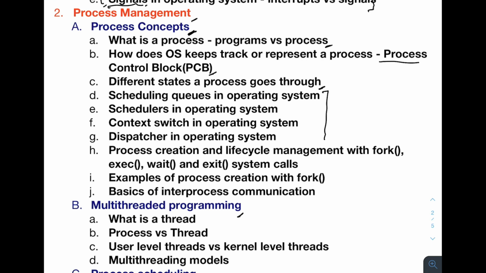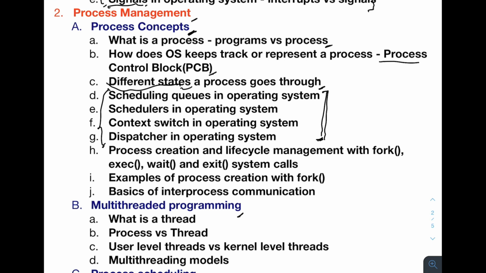These are not very important for understanding a process. But when we talk about process scheduling, before that you should know these topics: what are scheduling queues, what are schedulers, context switch, and dispatcher. Either you can watch this topic before process scheduling, but I recommend you watch it here, because here you are studying different states of a process, and these queues and schedulers are all associated with states of a process. So it's better you watch it here.